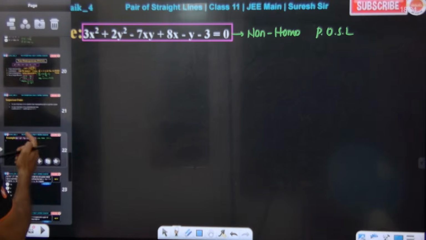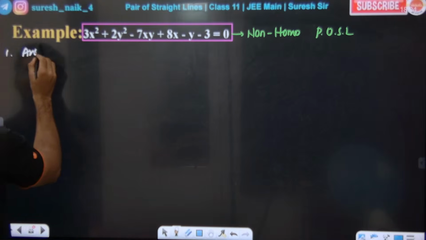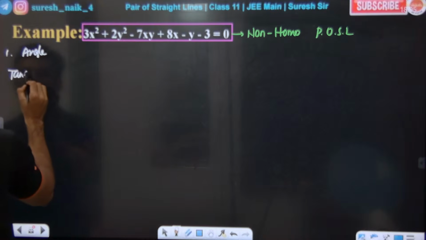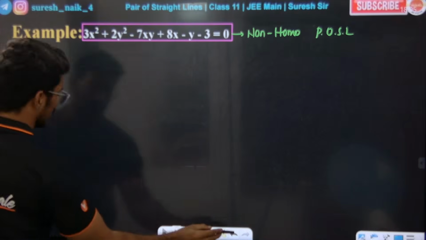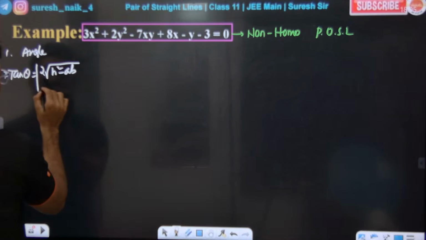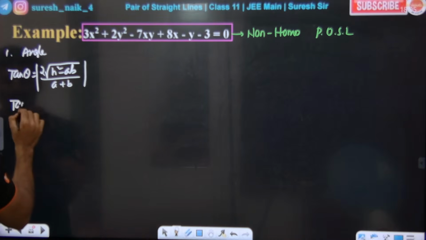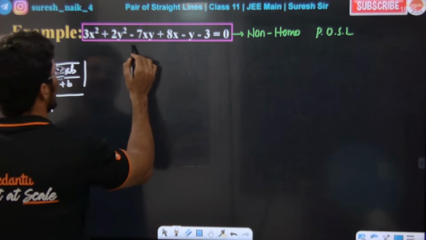Look how to do it. First, what did he ask us to do? Angle between them. Angle means what? Tan theta is equal to 2 times square root of h square minus ab, divided by a plus b. What is h, sir? What are the a and b values?